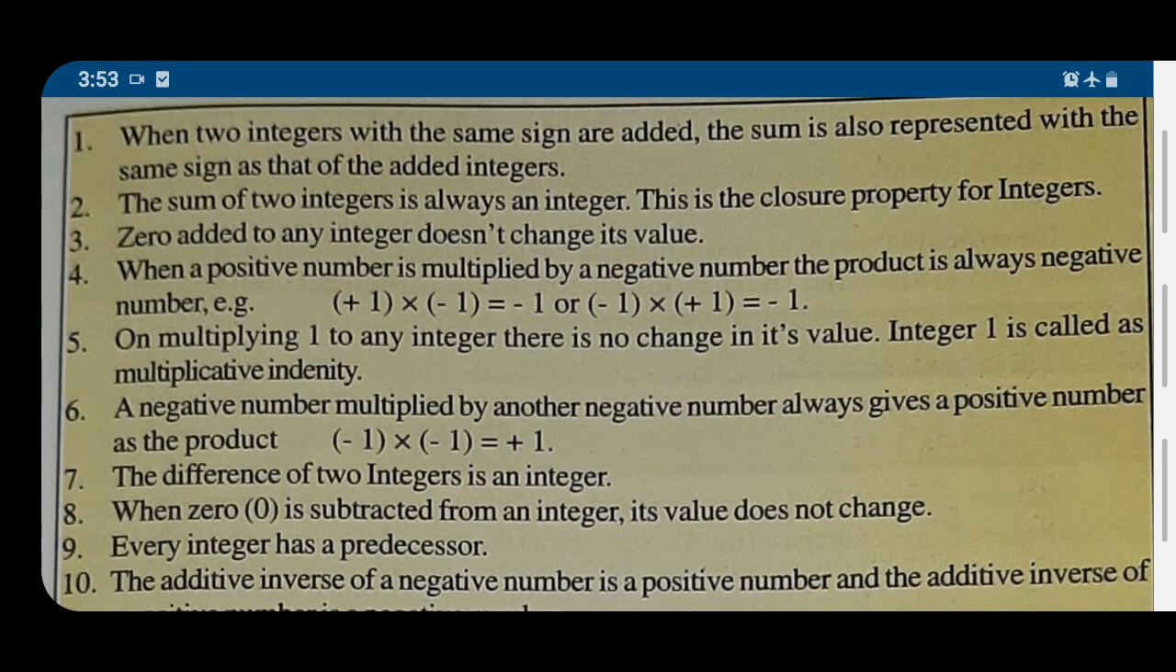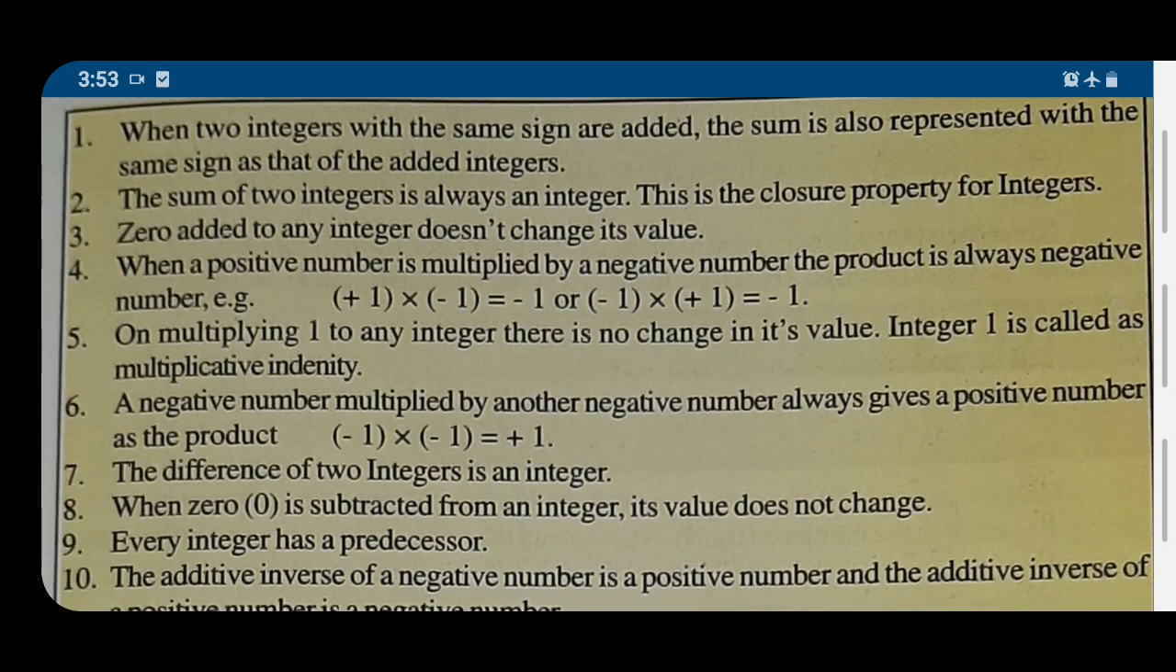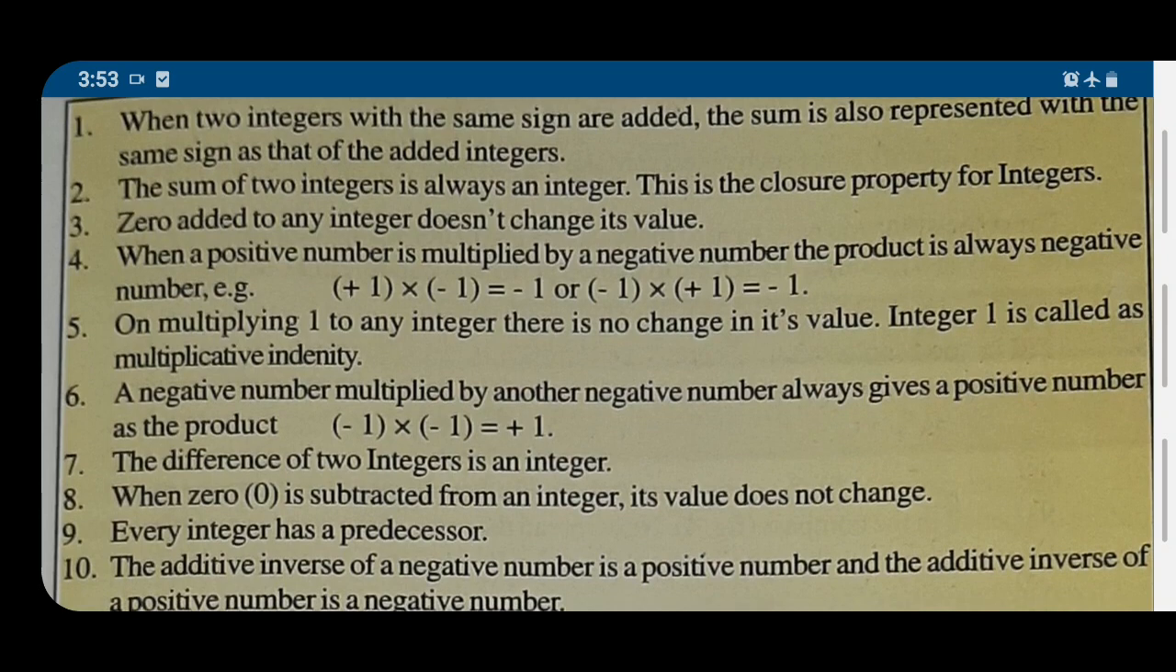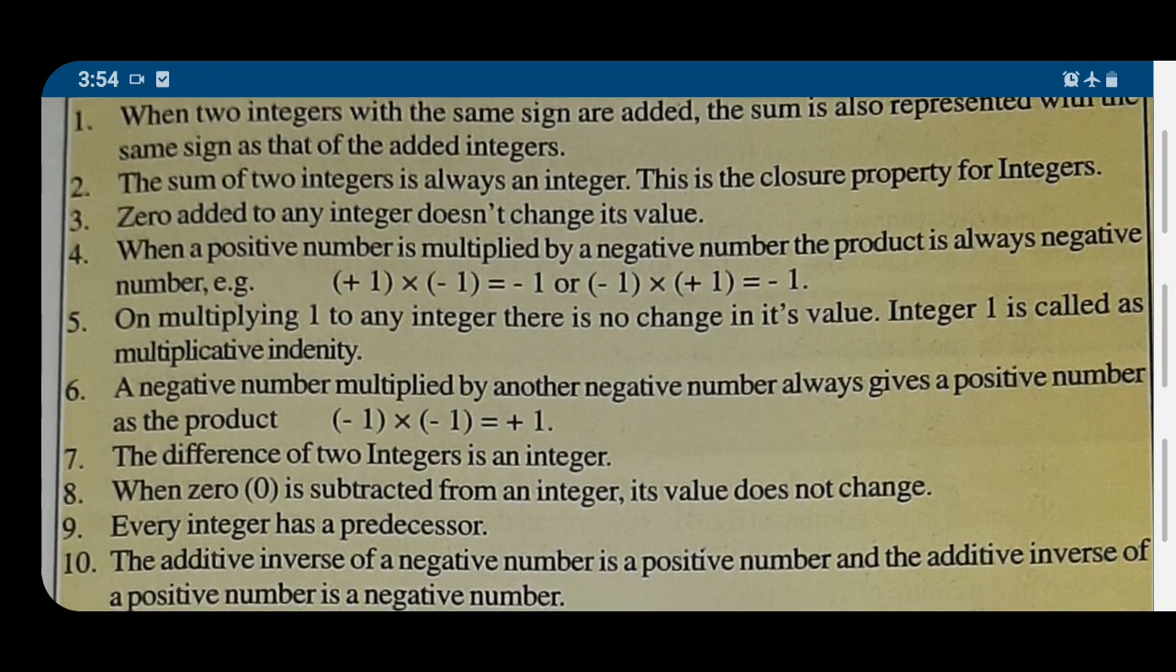As in all the lessons we had studied, the sum of two whole numbers gives a whole number. Sum of two integers gives an integer. Sum of two natural numbers gives a natural number. These are all closure properties for whole numbers, natural numbers, and integers. Third point, 0 added to any integer doesn't change its value. As we all know, when we add any number to 0, the number will not change.